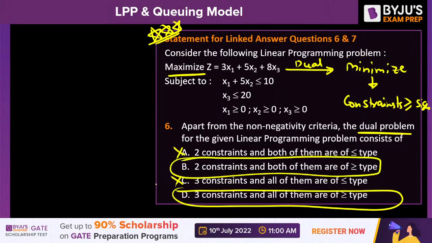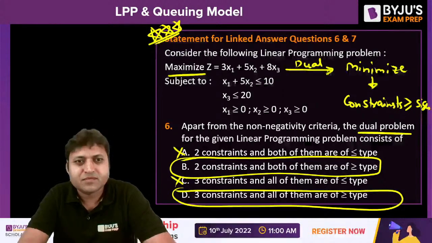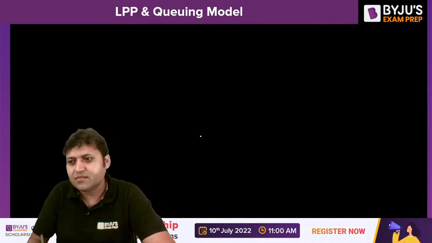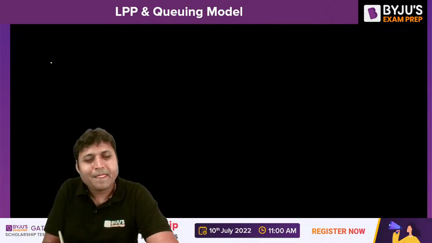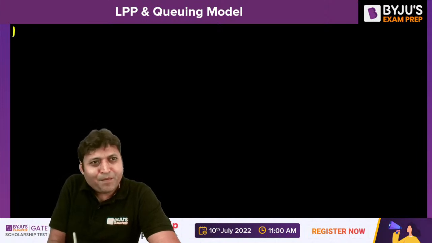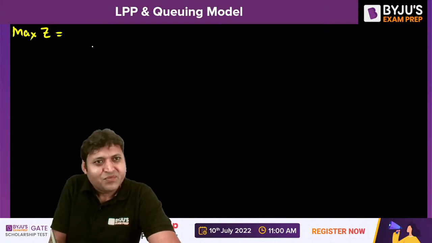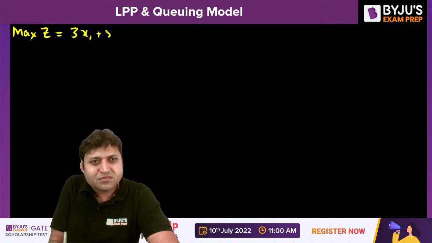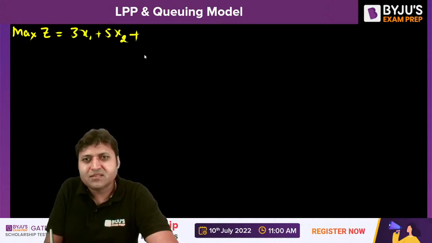Can you convert it into dual? Can you make the dual for it? That is the first part of the question. Can you convert this primal into dual? The question is, maximization of Z is equal to 3x1 plus 5x2 plus 8x3.